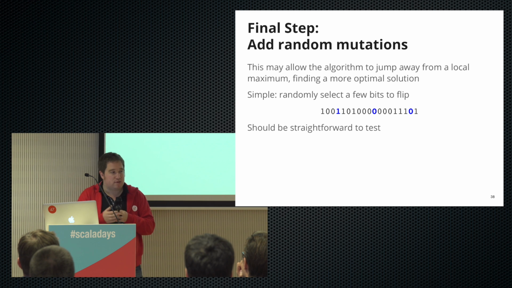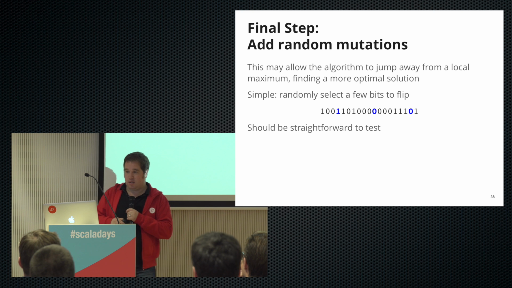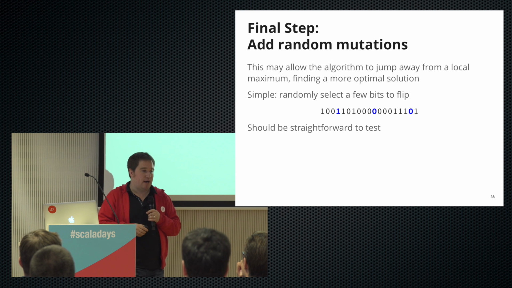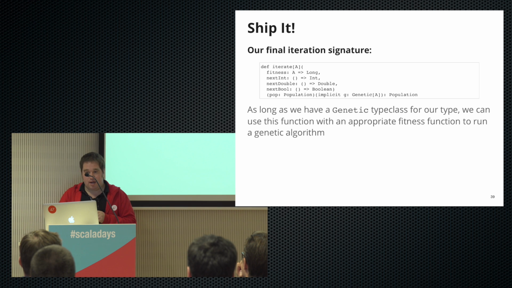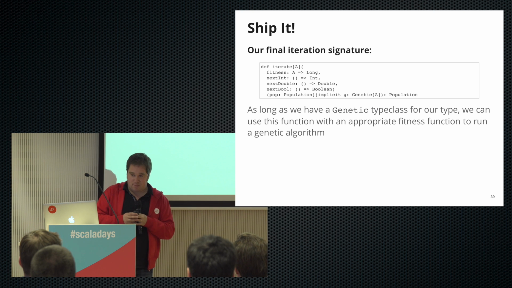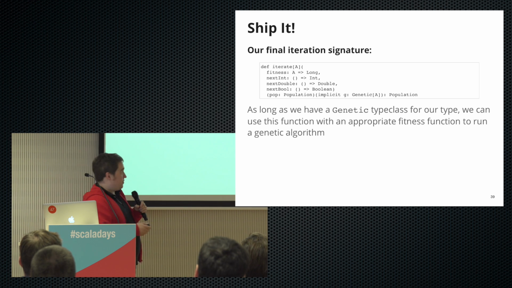So sometimes we'll mutate, sometimes we won't. And I won't show a test for that, but that should be quite straightforward to test. And we're done, and we ship it. And so our final iteration signature looks something like this.